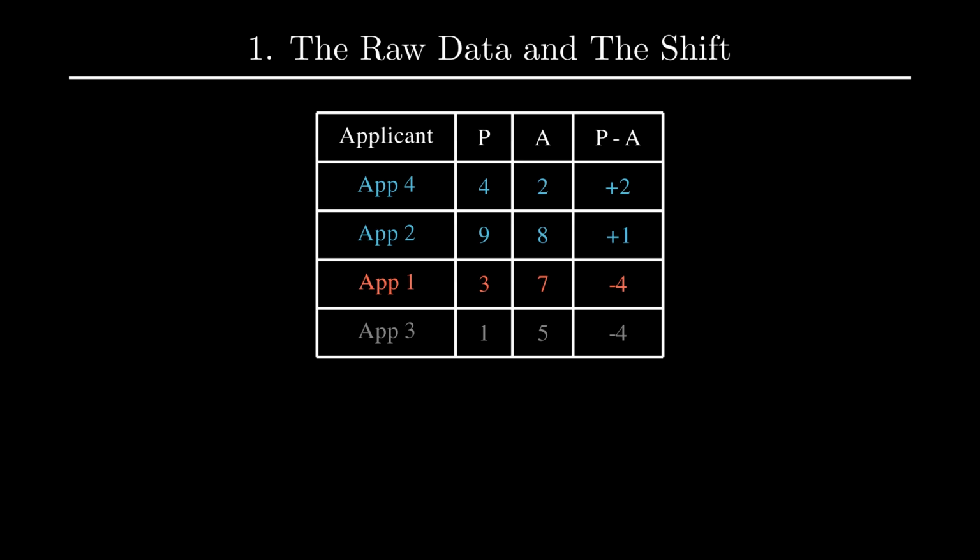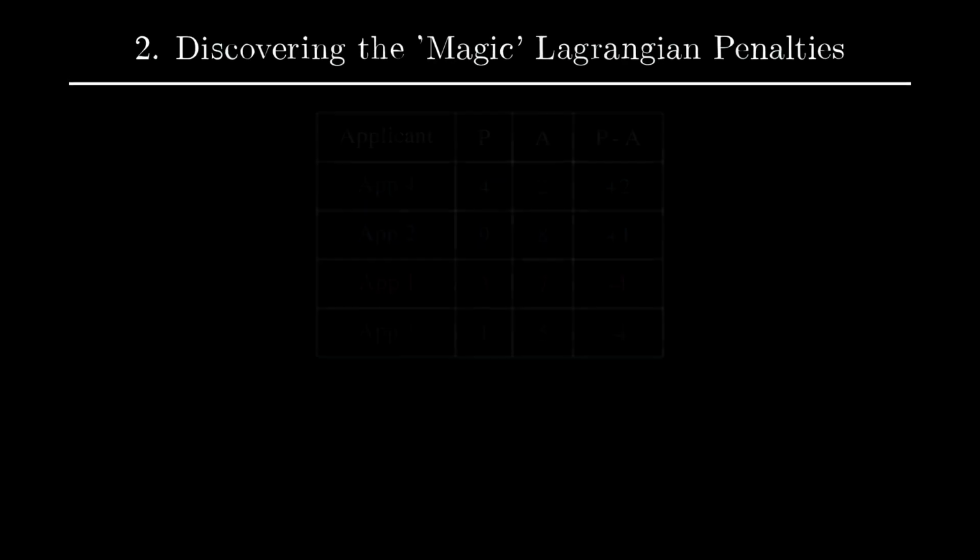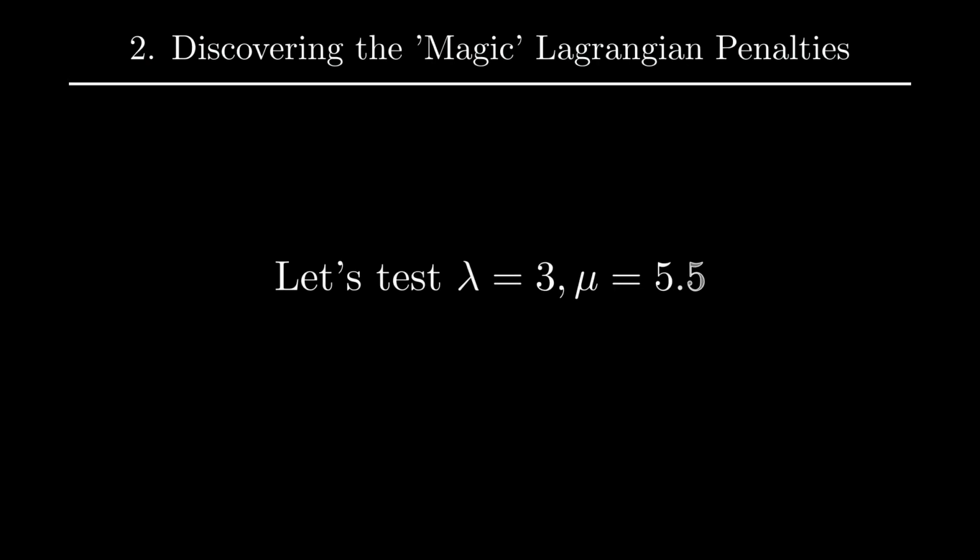Because we need exactly 2 programmers and 1 artist, the sweep line algorithm tells us to split the array at index k equals 2. The Lagrangian relaxation states that there exists some penalty for using a programmer slot, lambda, and some penalty for using an artist slot, mu, that will shatter the global constraints. Let's test the perfect penalties lambda equals 3 and mu equals 5.5.